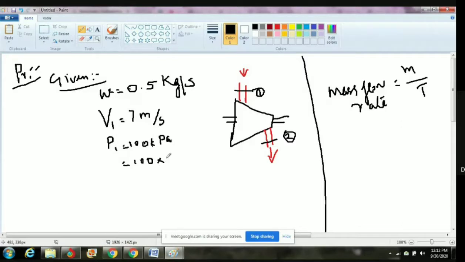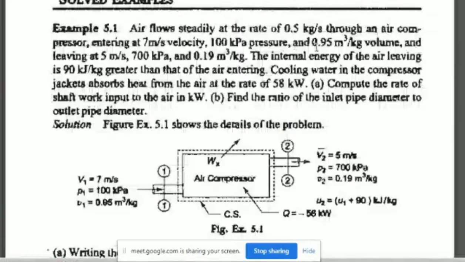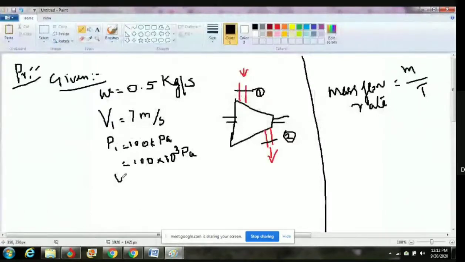Kilo means 10 to the power 3. And then 0.95 meter cube per kg volume.